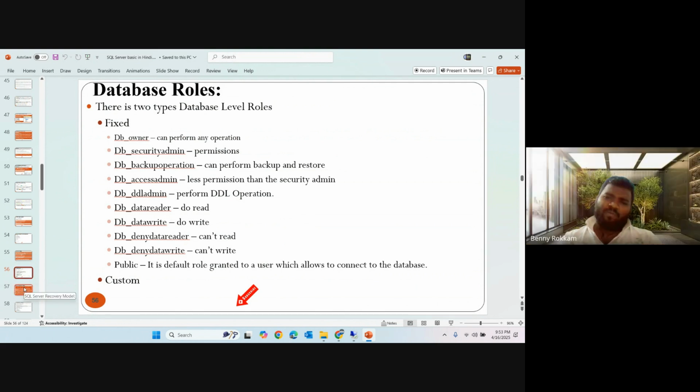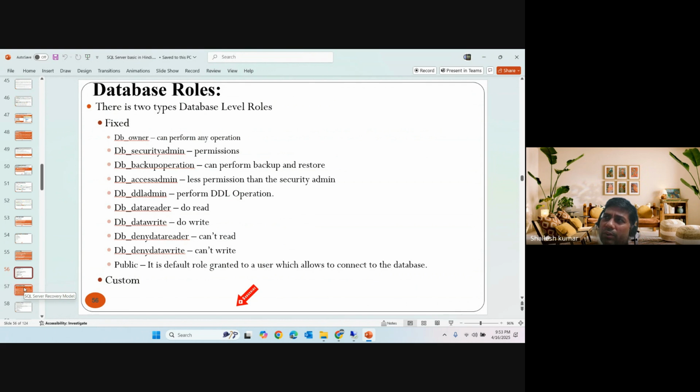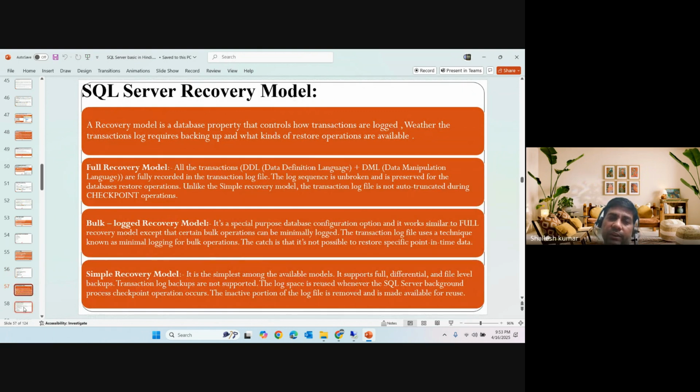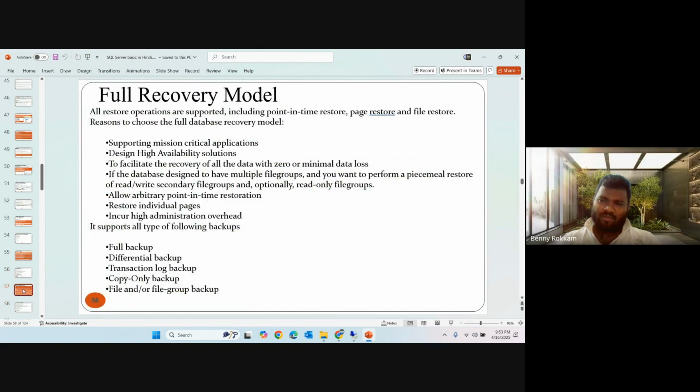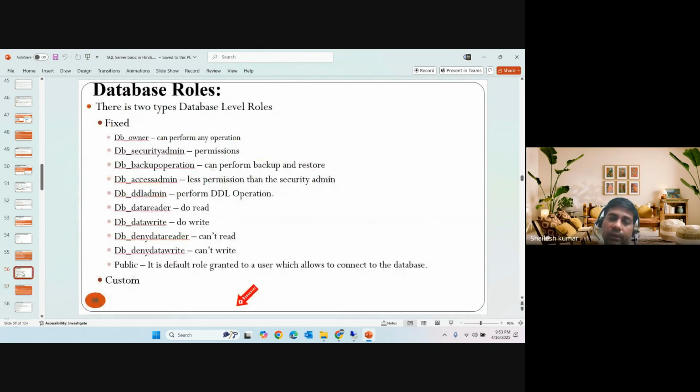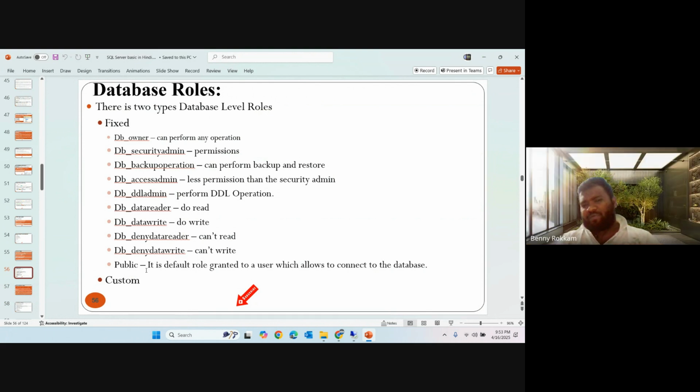So, REVOKE we can use instead of this deny writer. I think I have not used it, to be honest, but REVOKE is different. Revoke means removing the permission, not denying. If you deny, the user will still be able to connect. But with revoke, the user will not be able to connect to the database either. Fine, that is different.